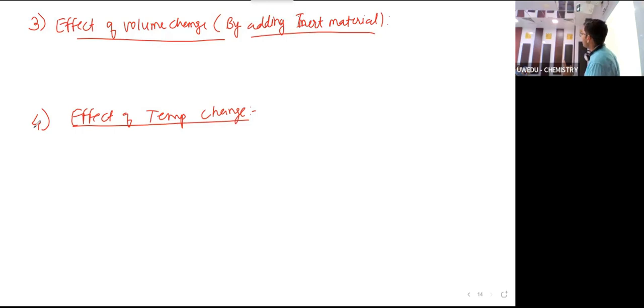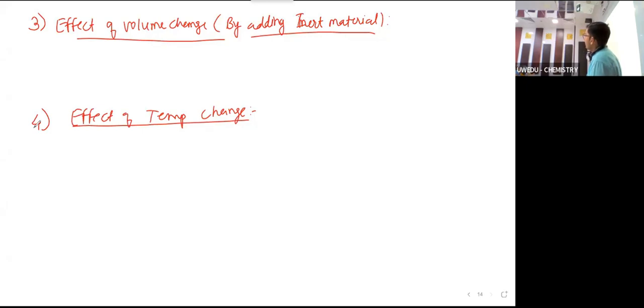Like it is independent of pressure, it is independent of volume, it is independent of concentration, but depends upon temperature. Right? That we have written. If you have not written, write down.